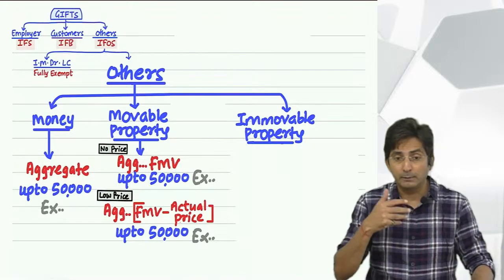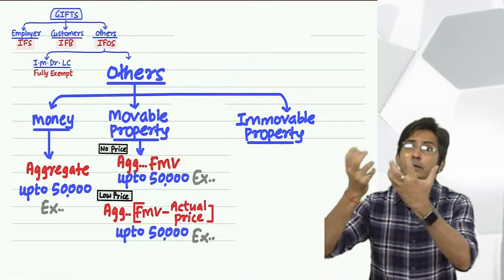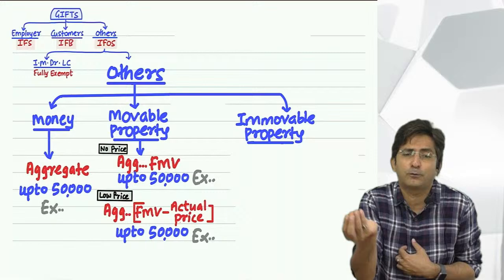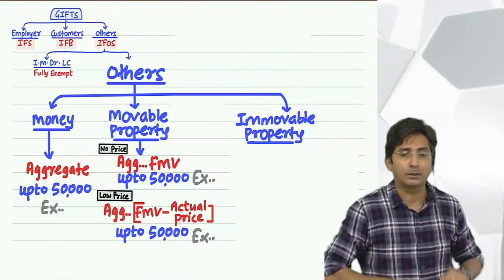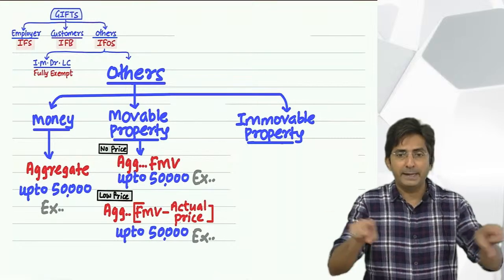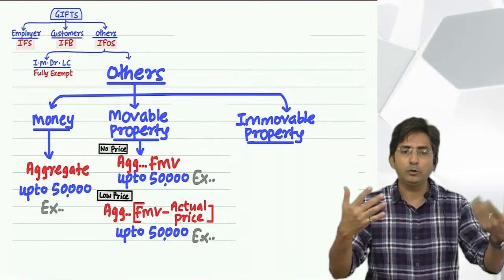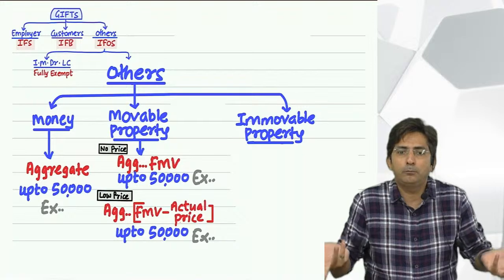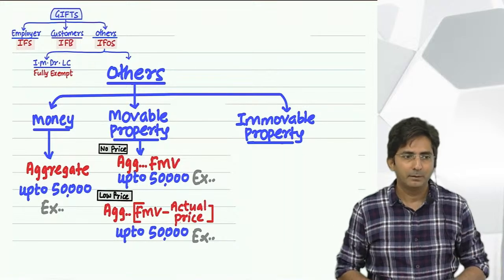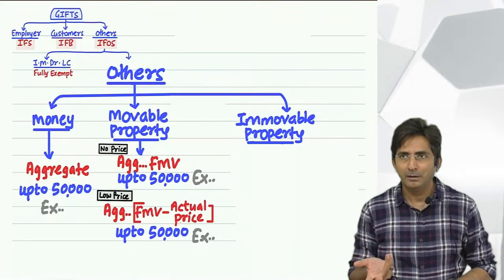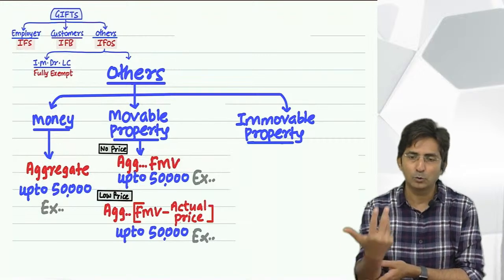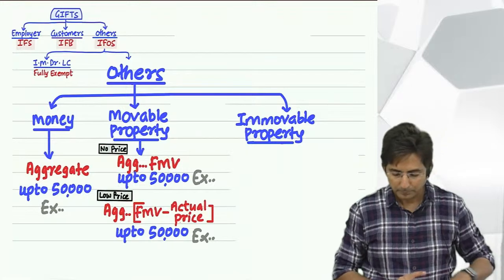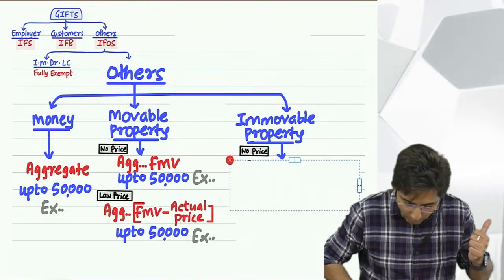So if a very funny question comes that I got a gift of land of 40,000 only from one person, then another person gave me one more land of 40,000. So will you combine? No. Both 40 you will keep separate and both are 40, meaning below 50, exempt. But practically it is not possible for a land to have a value of only 40,000. Okay. They always go in crores. Okay. But the point is, look at what I have written here.